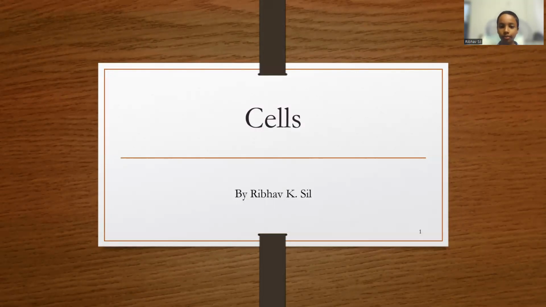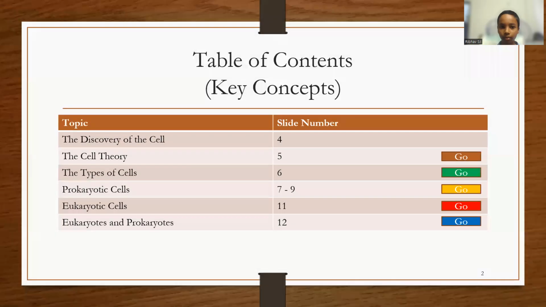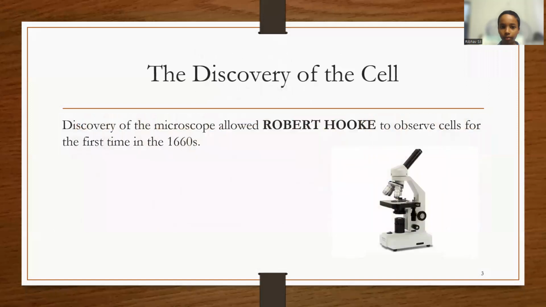Cells. The discovery of the cells. Cells were first discovered with the invention of the microscope. The microscope allowed Robert Hooke to observe cells for the first time in the 1660s.